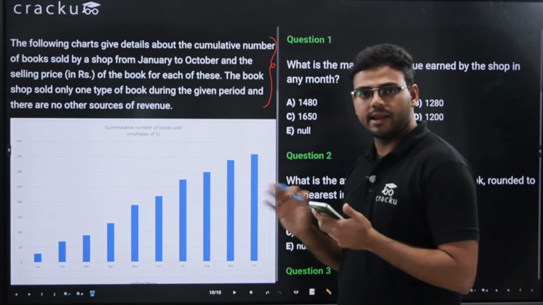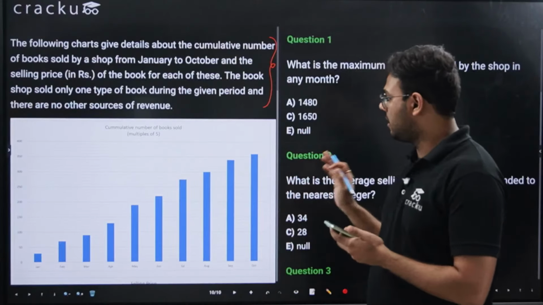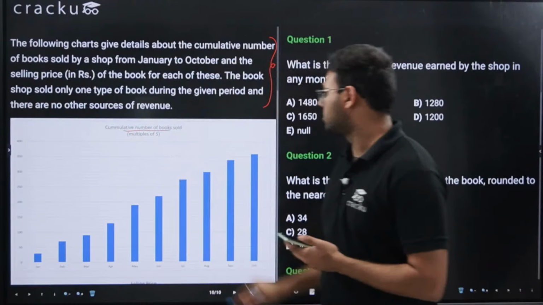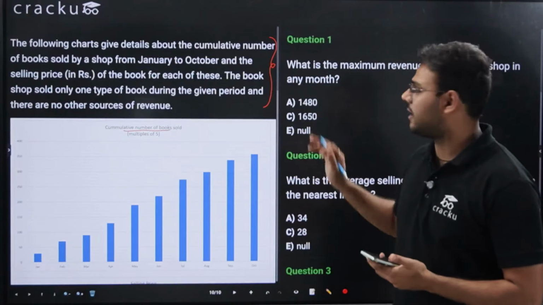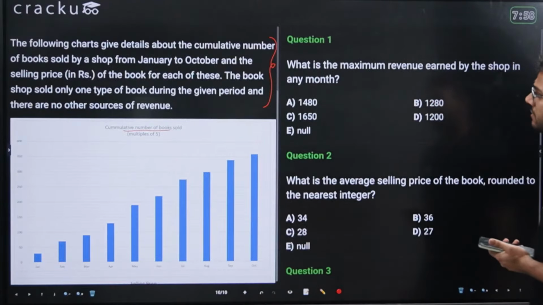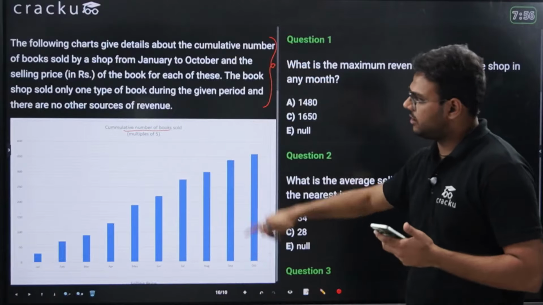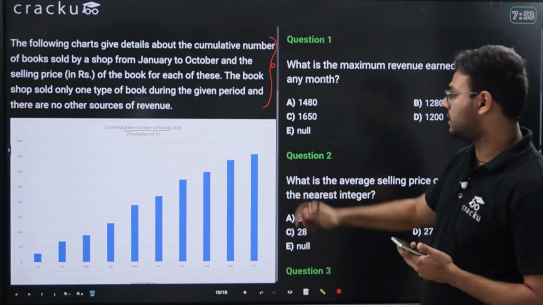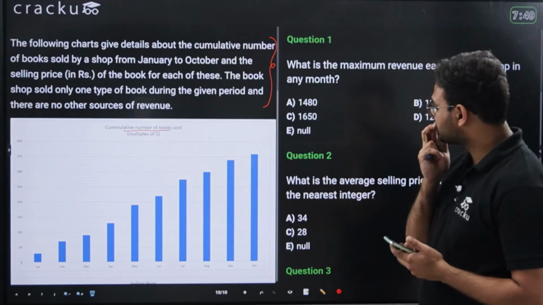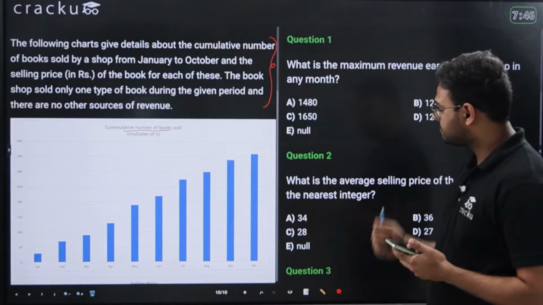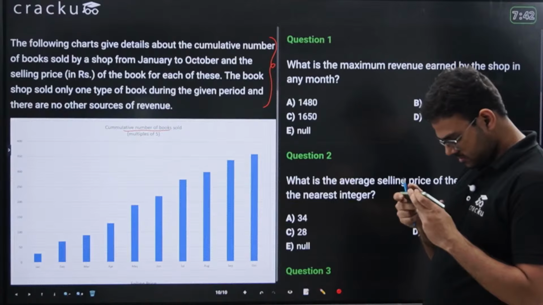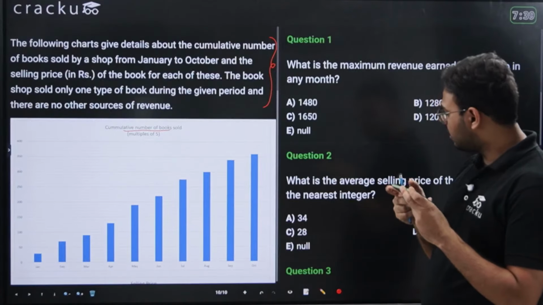Also, I'm telling you the important things which you should be aware of. It is given as cumulative number of books sold. So be very aware of what is given in the graph. I'll start the timing now. So again, 8 minutes are there. Read these instructions first, and then I'll scroll down and show you both the diagrams. There are 2 diagrams in this one. Let me know if the values are not clearly visible.